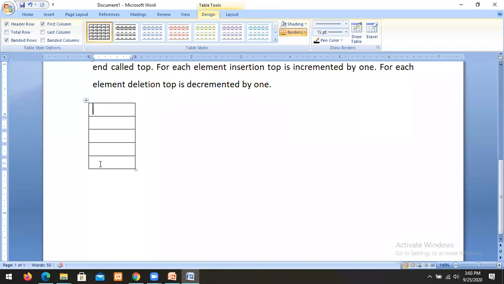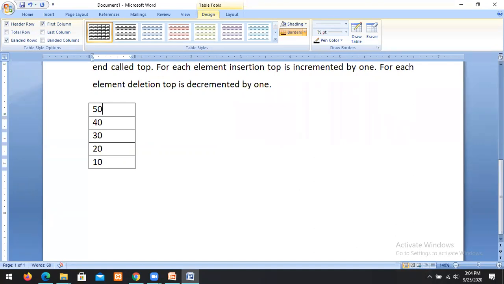This one-ended list we call the top. Initially the stack is empty. Suppose I want to insert an element, that element is inserted at the bottom. Suppose I want to insert one more element, that element is inserted at top. One more element, again at top. Each time the element is inserted at the top of the stack.